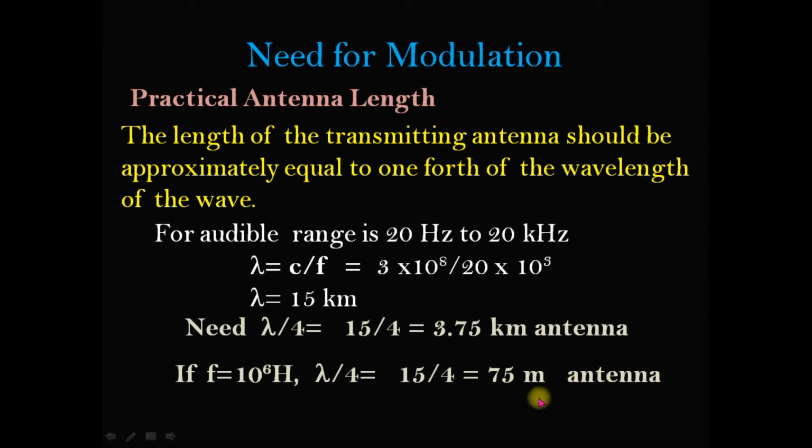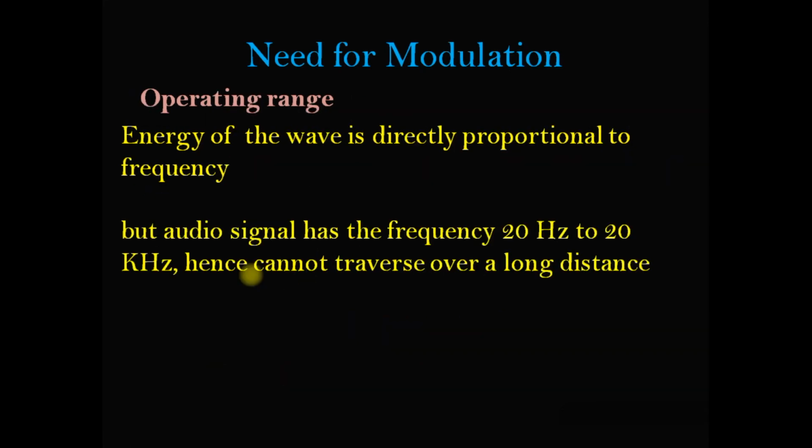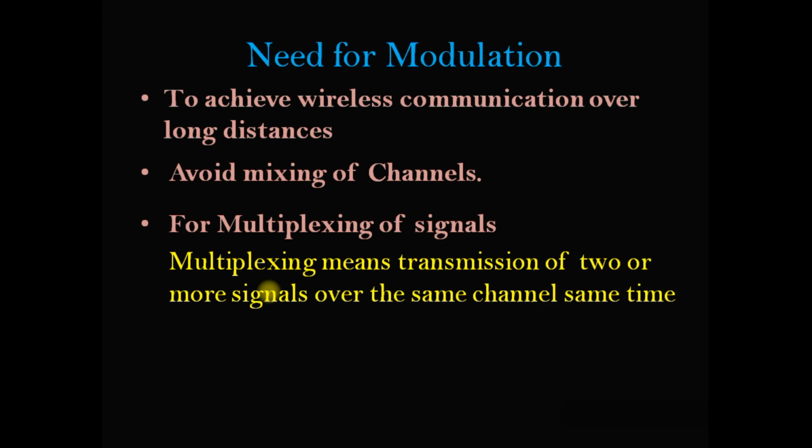Anyhow, we can manage this length. Hence we need to modulate that wave from lower frequency to higher frequency, and the energy of the wave is directly proportional to the frequency. That means a lower frequency wave has lower energy, hence it cannot traverse a longer distance. To achieve wireless communication over a long distance, we need to modulate, and to avoid the mixing of channels